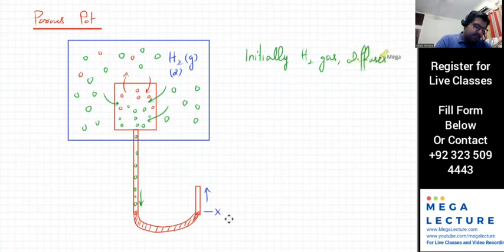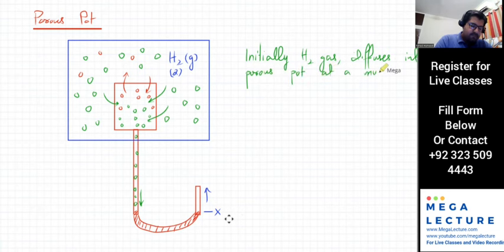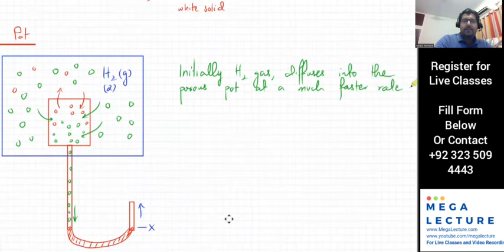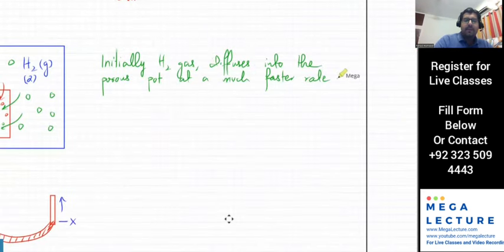So it diffuses into the porous spot at a much faster rate.